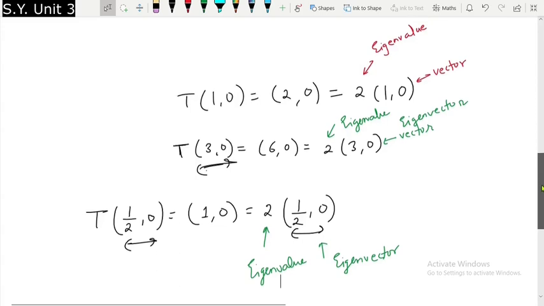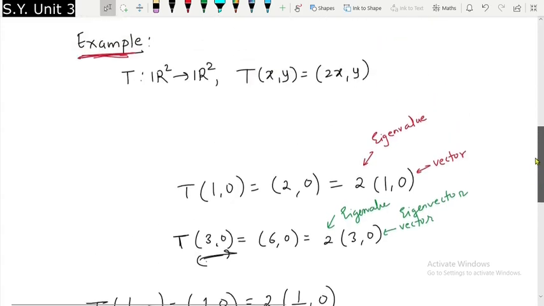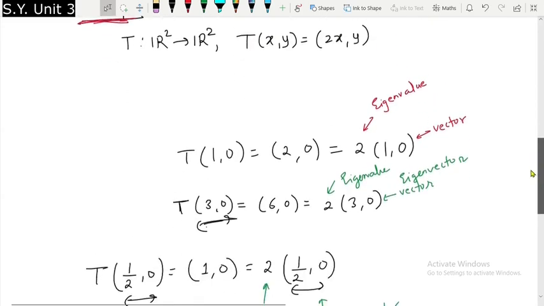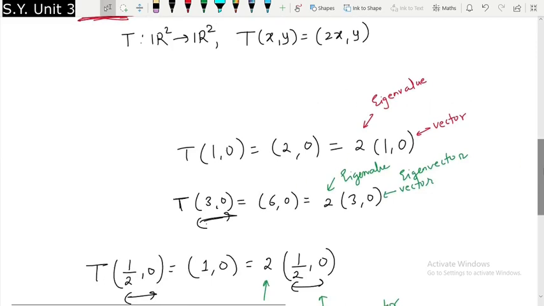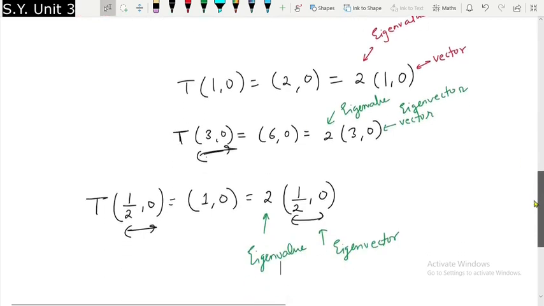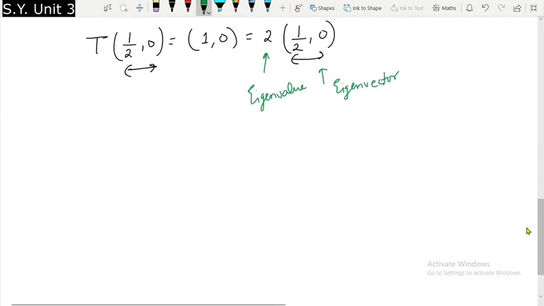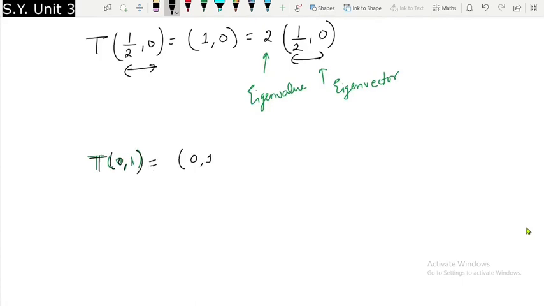Now let us think about some other vector, not a multiple of (1, 0) actually. So let me think about (0, 1). If I talk about T of (0, 1), what will it be? It is going to be (0, 1).